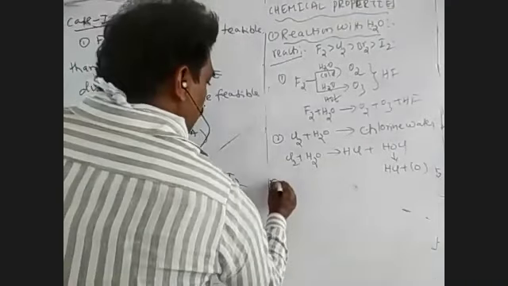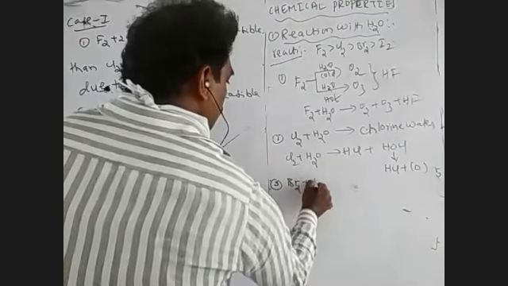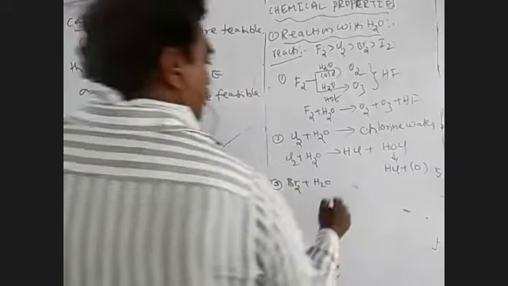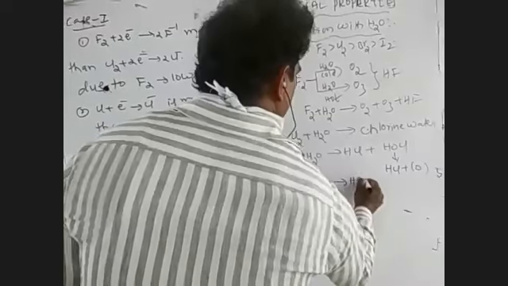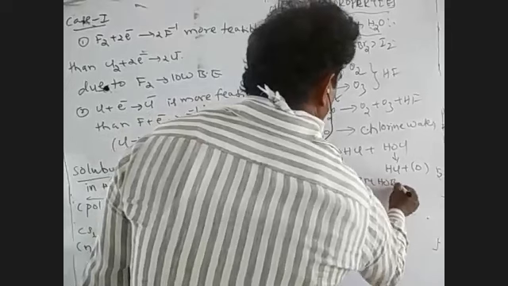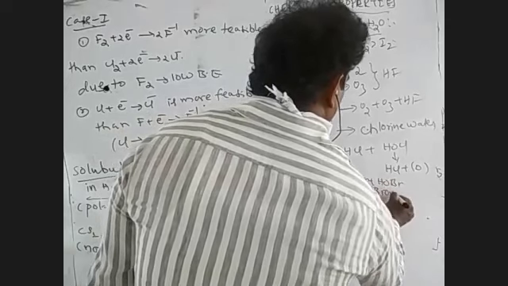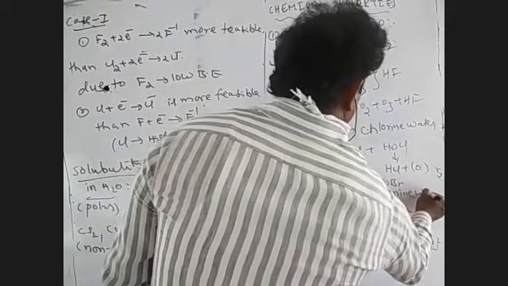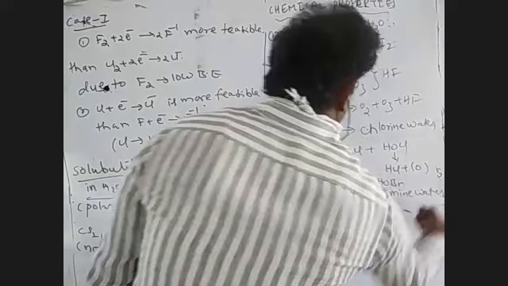Third is bromine water. Br2 plus H2O gives a mixture of HBr plus HOBr, which is known as bromine water.